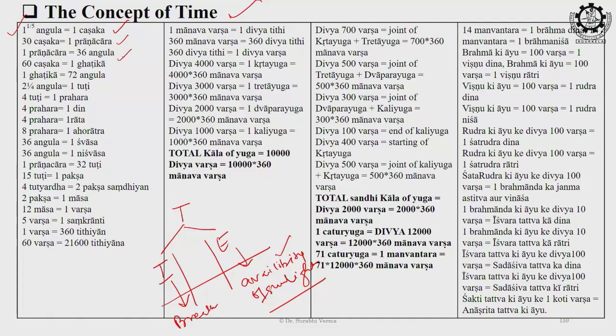115 Angul becomes 1 Chashak. From Chashak, then Pranachar, then Angul, Ghatika, Tuti, till this portion, the measurement is according to the breath. The actual time period or duration which we take in one inspiration, then one expiration, inhalation and exhalation, that is counted as Pranachar.